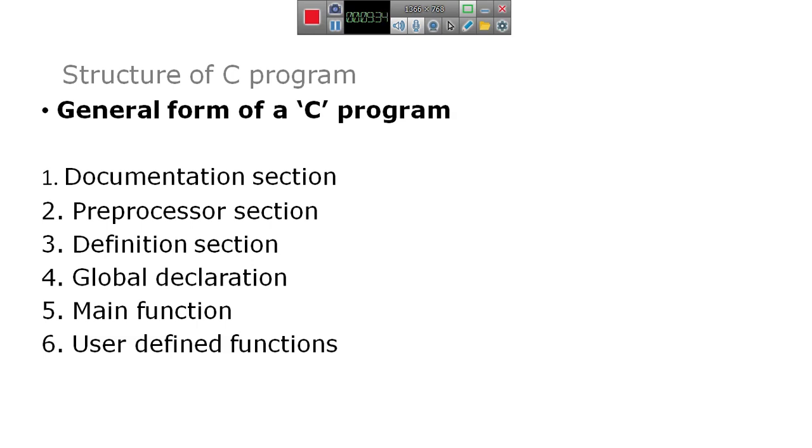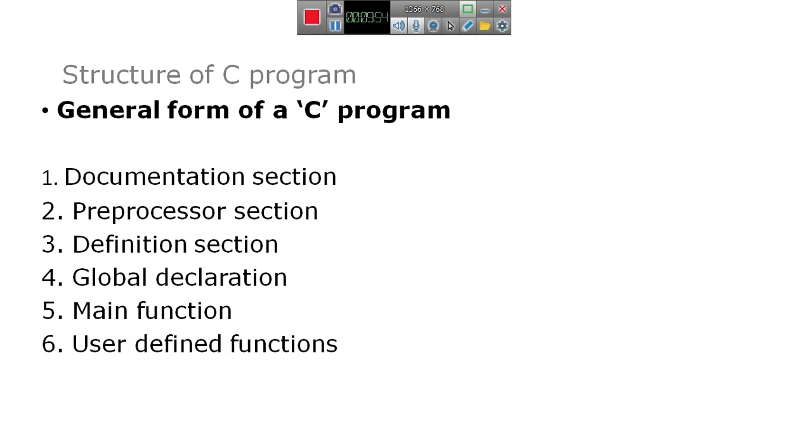Out of these 6 sections, the first three, documentation section, preprocessor section, definition section, I have explained in the last class very clearly.